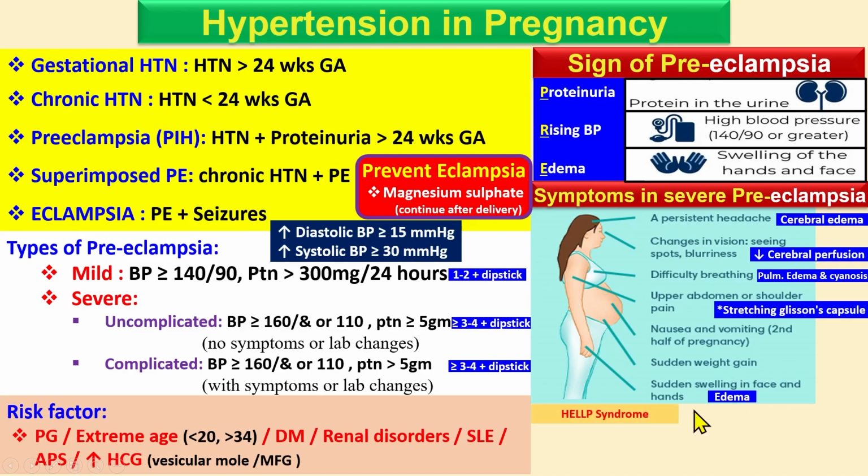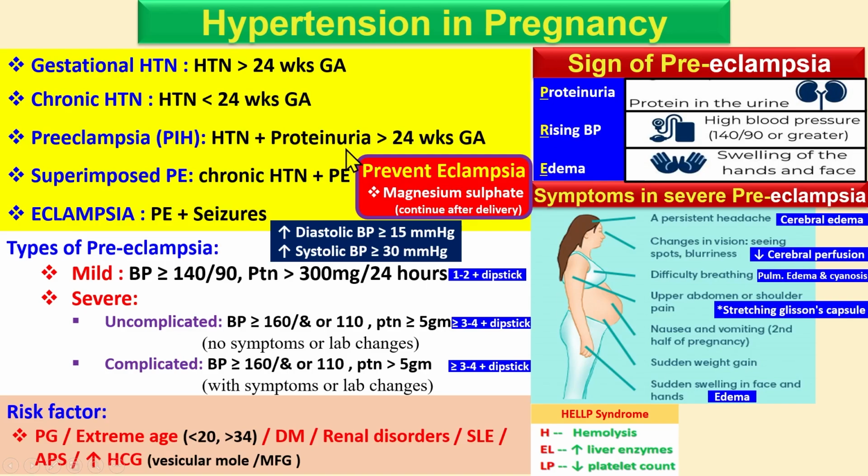Okay, and there is a condition which is HELLP syndrome. HELLP syndrome means H represents hemolysis, E represents elevated liver enzymes, and LP represents low platelets. Okay, so hemolysis: when there is hemolysis, it means there is vasoconstriction.